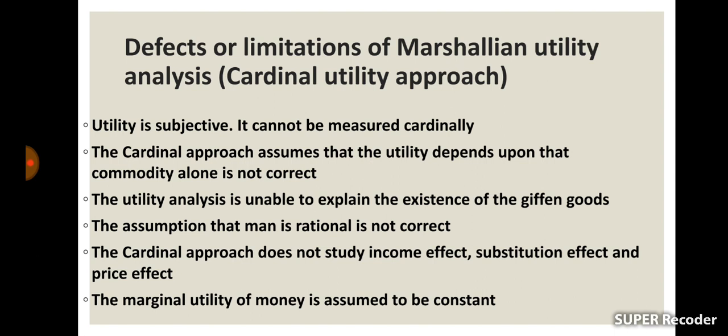And another criticism against the cardinal utility approach is that one of the assumptions of cardinal utility theory is that man is rational. It is not correct. That is another criticism. Then the cardinal approach does not study income effect, substitution effect, and price effect. That is another limitation of the cardinal utility approach. And finally, the marginal utility of money is assumed to be constant in the cardinal utility approach. That is also not correct. That is the last criticism against the cardinal utility approach.